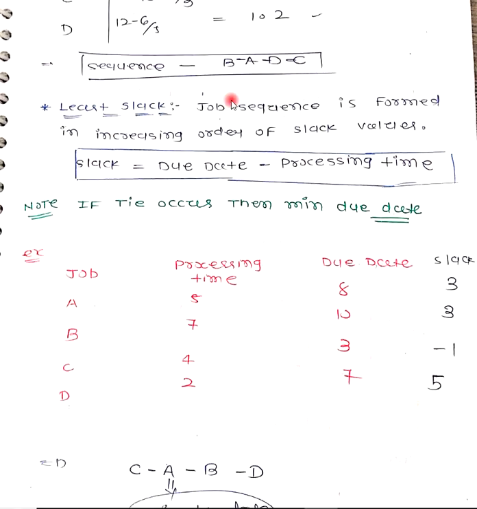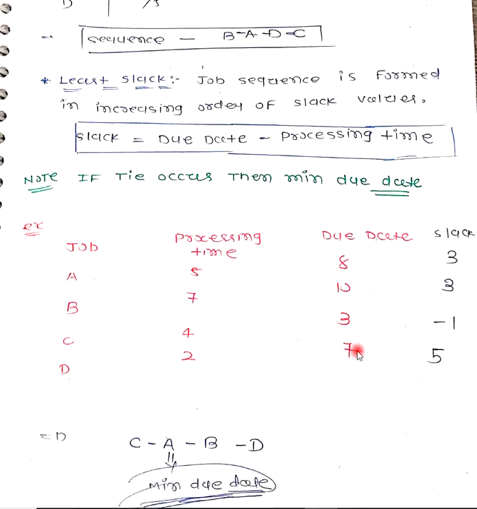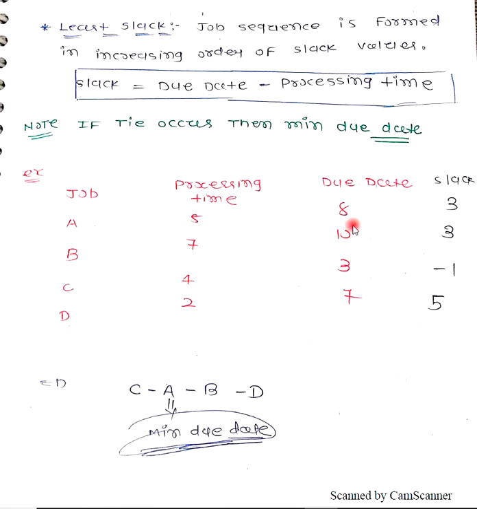The last one is least slack. Least slack, it means slack. What is slack? That is the difference between due date and processing time. 8 minus 5, 3; 10 minus 7, 3; 5 minus 4, 1; and so on. If your job sequence is based on least slack, then it is 1, 3, 3, 5. If there is a tie, then use the minimum due date.